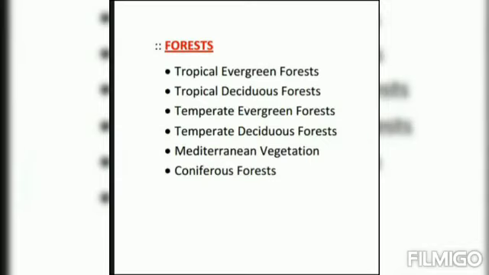Forest. Tropical evergreen forest, tropical deciduous forest, temperate evergreen forest, temperate deciduous forest, Mediterranean vegetation and coniferous forest. These are the classification of forest.